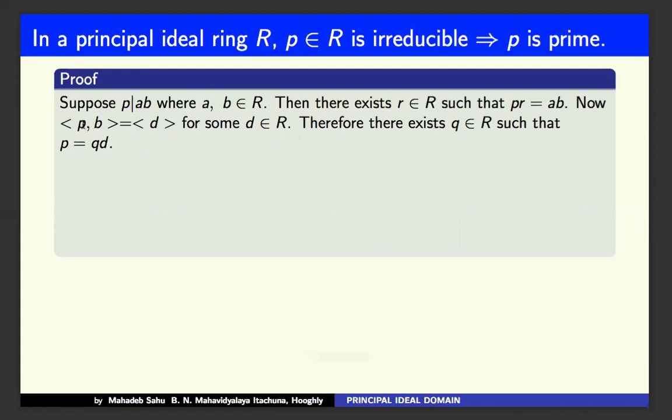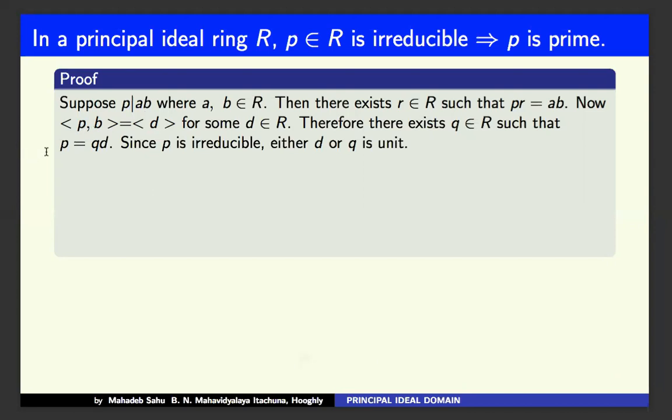Why? As P belongs to the ideal generated by P and B, and B also belongs to it, both P and B are members of this ideal. In particular, as P belongs to it, P can be written as Q into D.